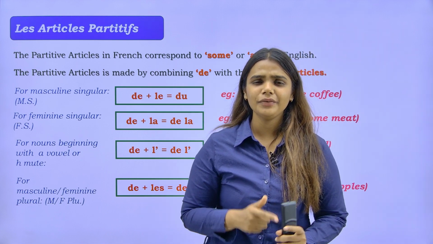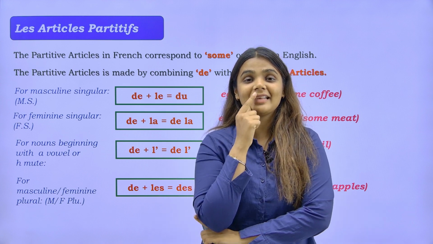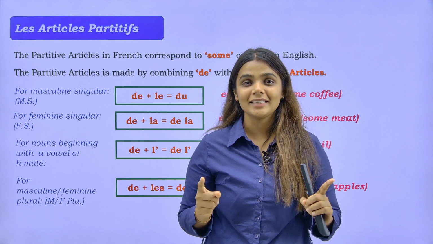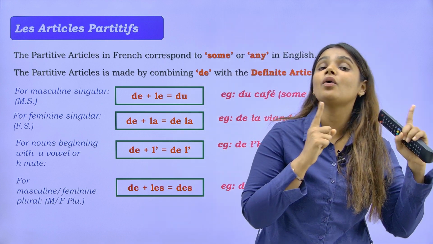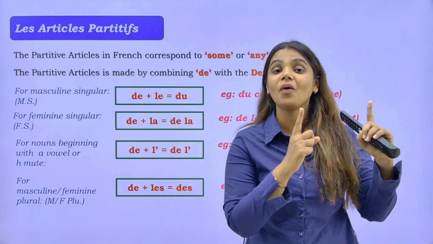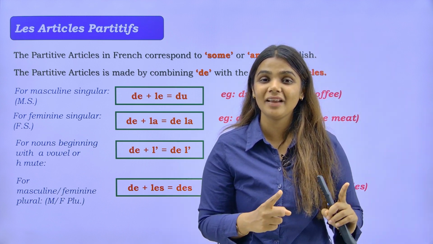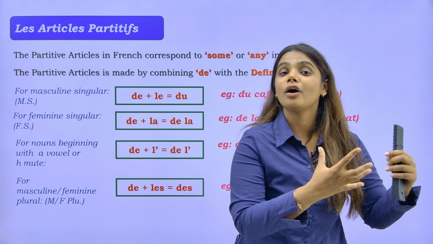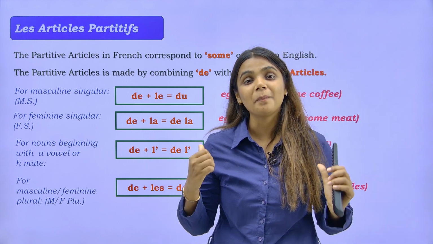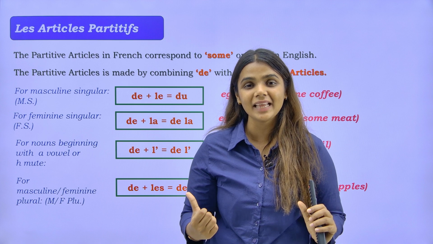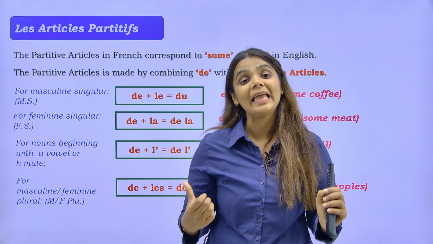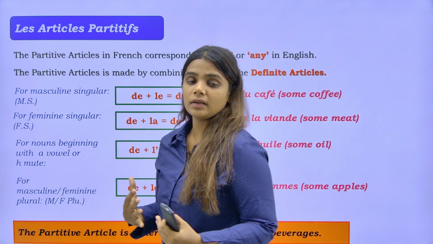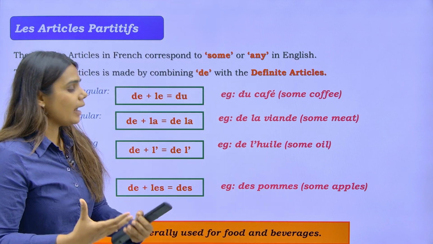You might be thinking, ma'am, I've seen this somewhere. Du, de la, de l', des. Where have I seen it? Yes, you have seen it in the contracted articles as well. But in the contracted articles, what was the meaning of du, de la, de l', des? Yes, it was of the or from the. But here in partitive articles, what is the English meaning of du, de la, de l', des? It is some. And mostly these partitive articles are used before food and beverages.